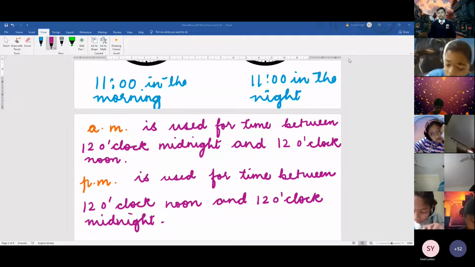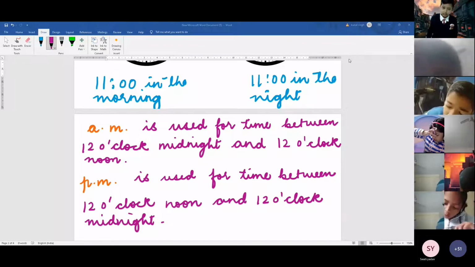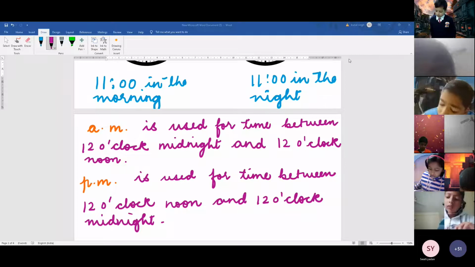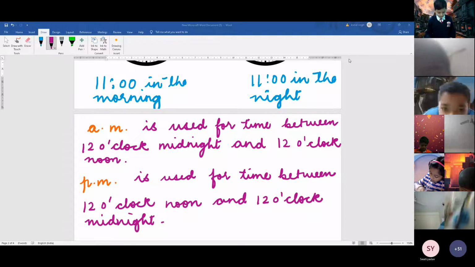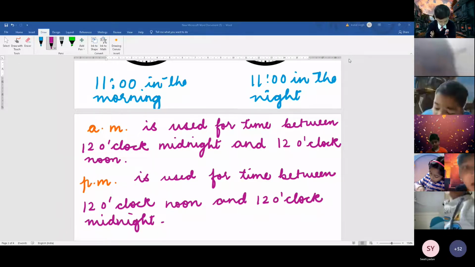Have you written? Now open your page number 142. Now you can see clocks are there. Open page number 142.